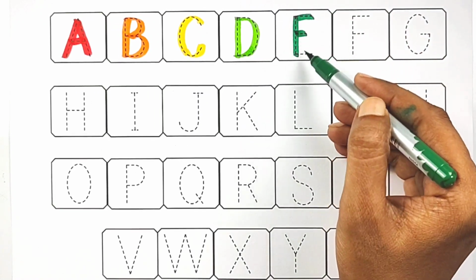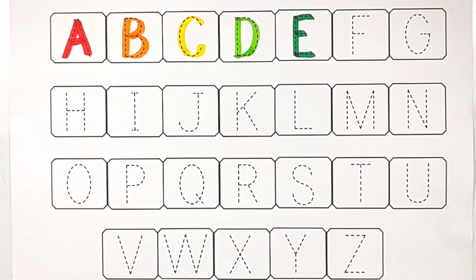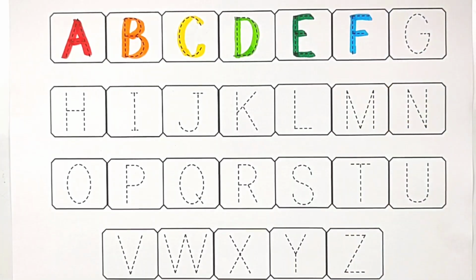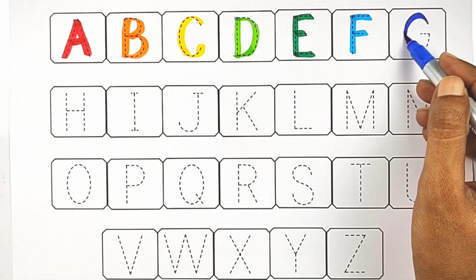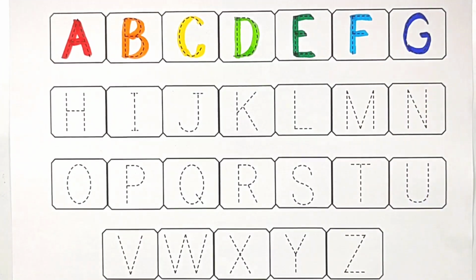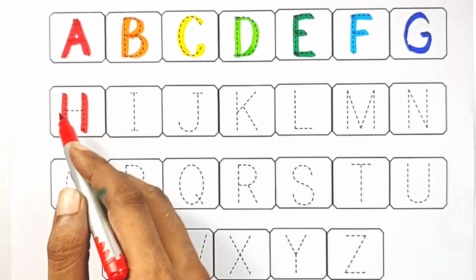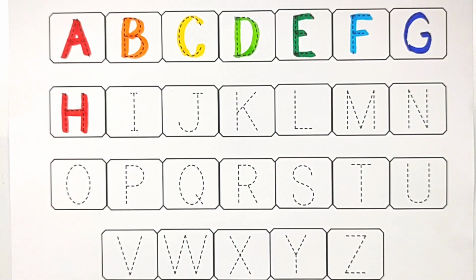Dark green, E for elephant. Sky blue, F for frog. Blue, G for goat. Red, H for house.